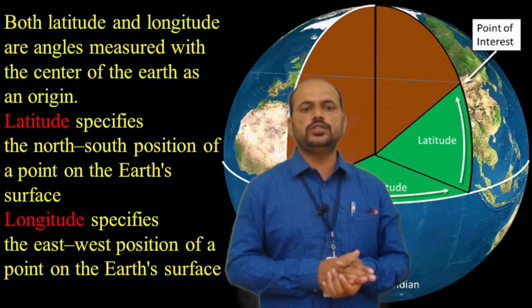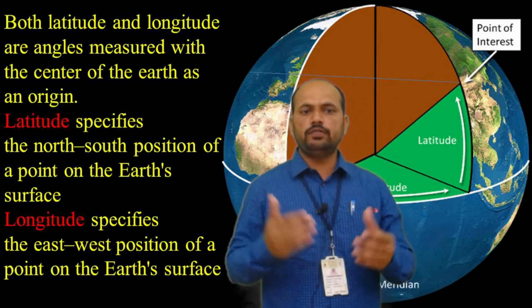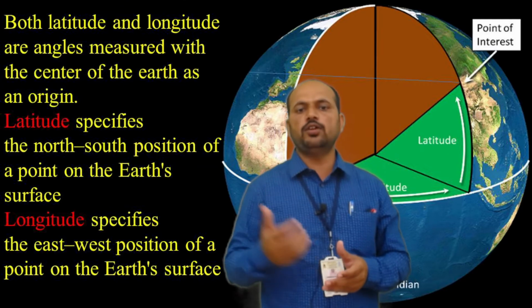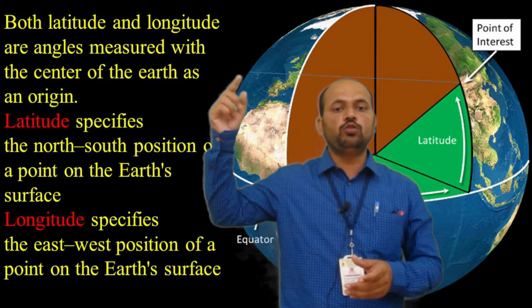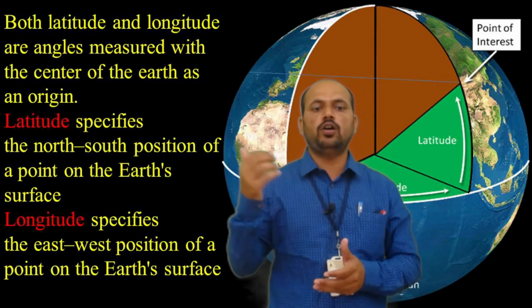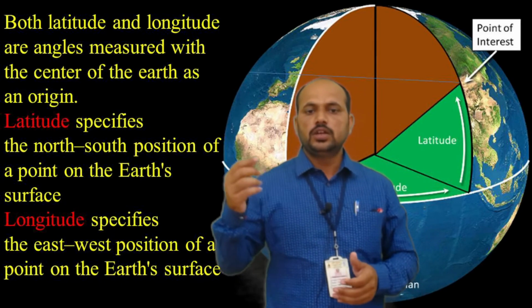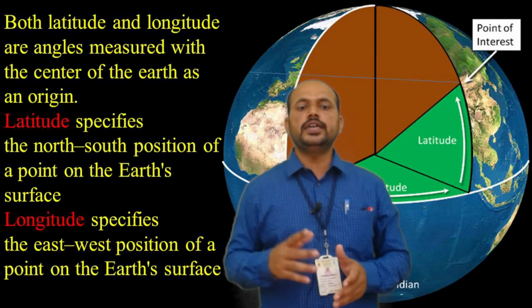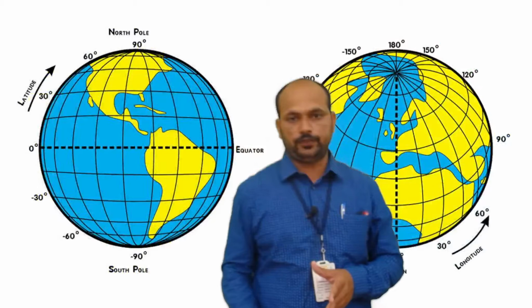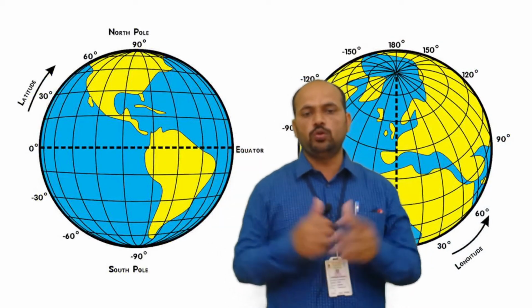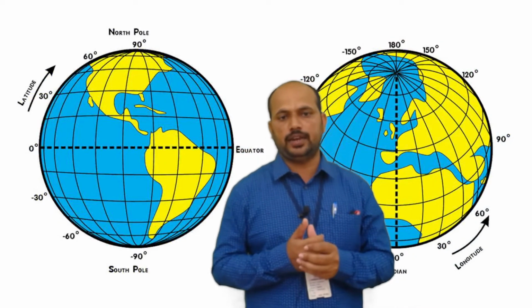Both latitude and longitude are angles measured with the center of the earth as an origin. Latitude specifies the north-south position of a point on the earth's surface, whereas longitude specifies the east-west position of a point on the earth's surface. You have these two globes. According to this, you can understand.